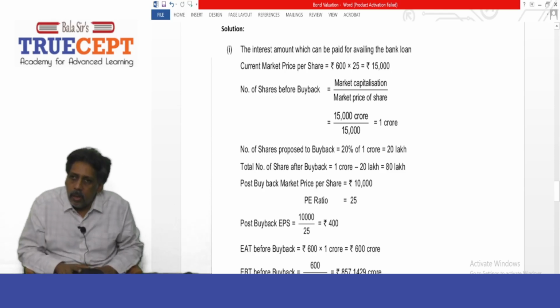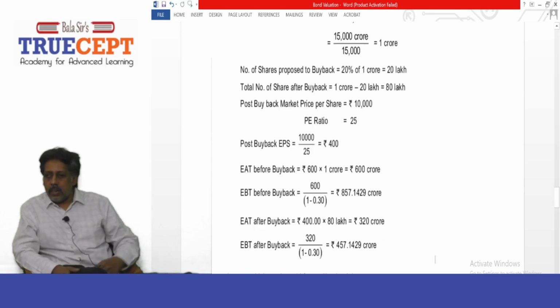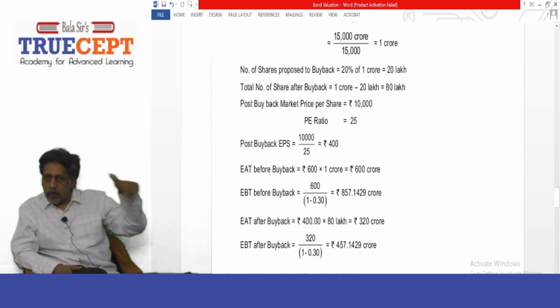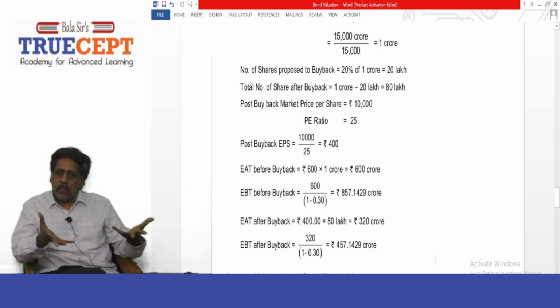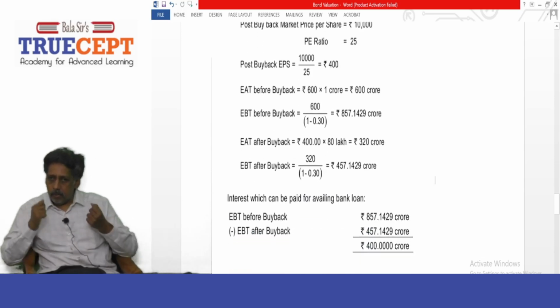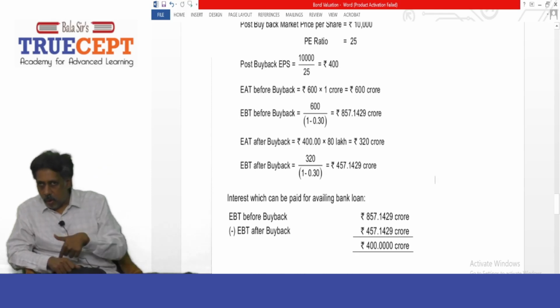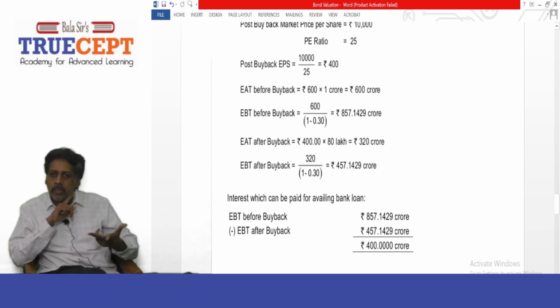But how do you find the pre-tax profits? Very simple. The tax rate is 30%. That means this 600 crore represents the balance 70%. Suppose your company earns rupees 100 pre-tax profits. On that, 30% tax will be rupees 30. The government takes a bite, the tax goes away, leaving a balance of rupees 70 in your hands.